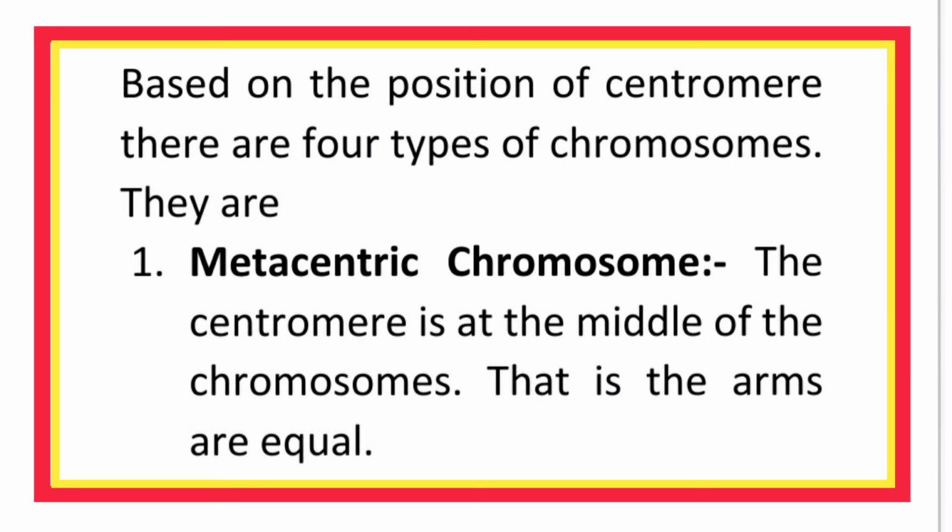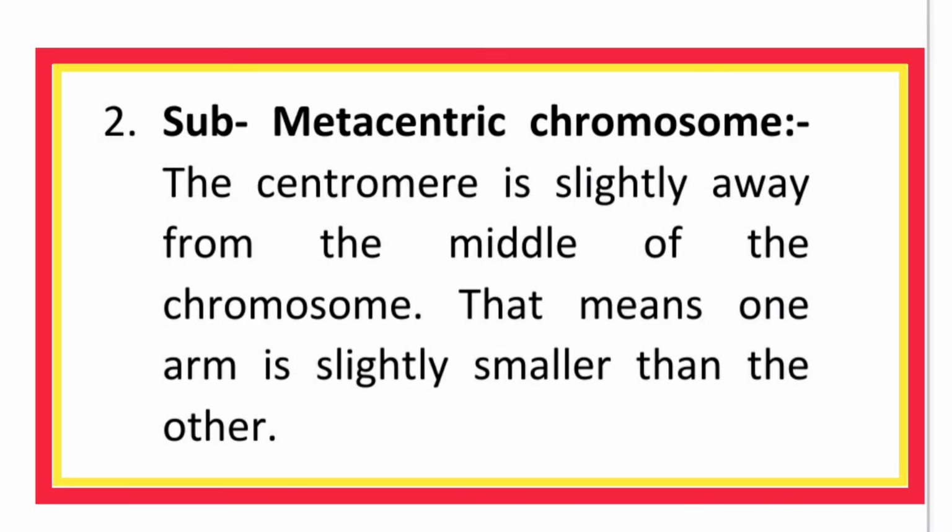They are: 1. Metacentric chromosome. The centromere is at the middle of the chromosome. That is, the arms are equal. 2. Submetacentric chromosome. The centromere is slightly away from the middle of the chromosome. That means one arm is slightly smaller than the other.